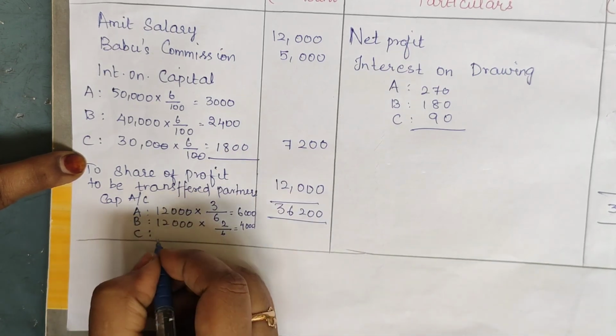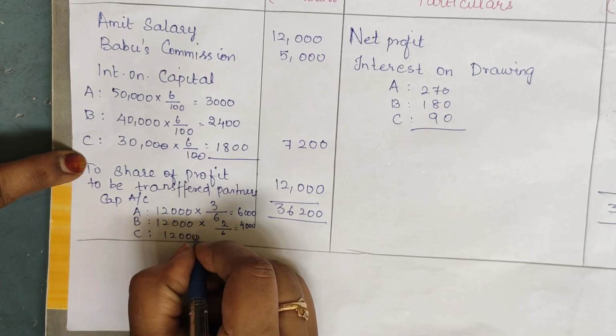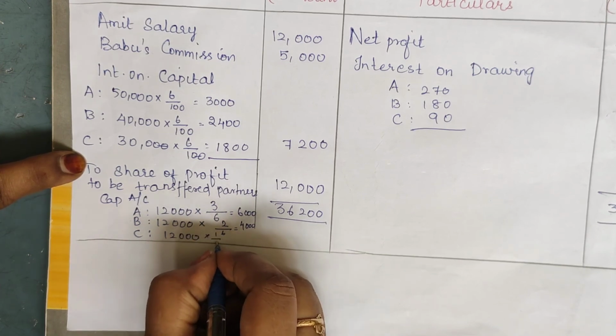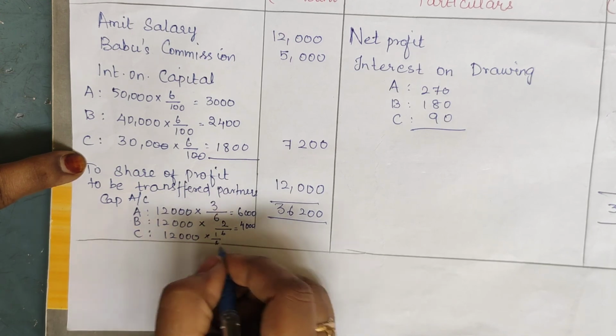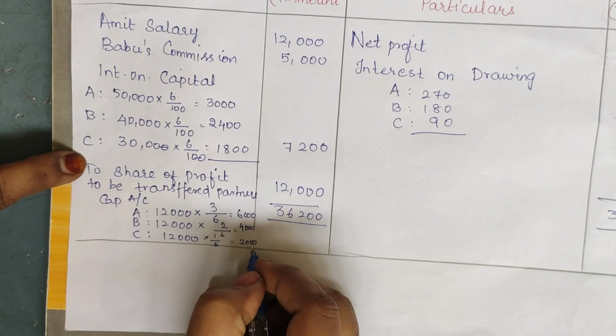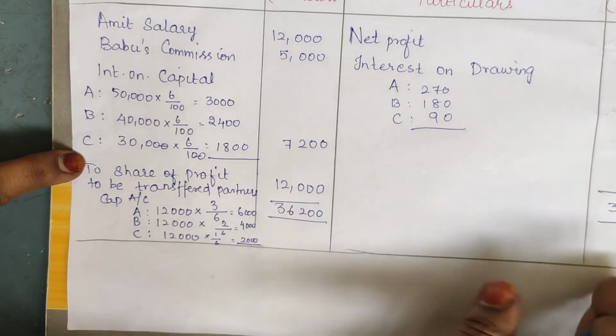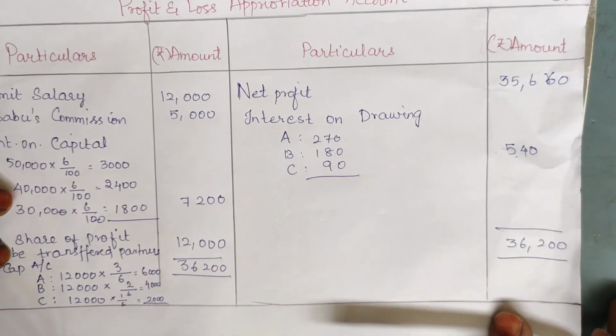And Charu: 12,000 into 1 by 6, that is 2,000. Yes, correct. So by that we have completed our profit and loss appropriation account.